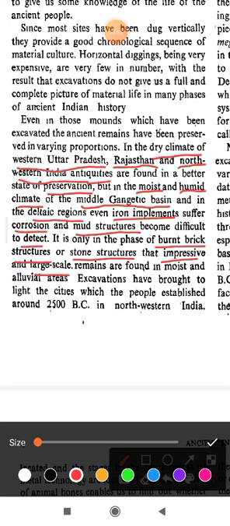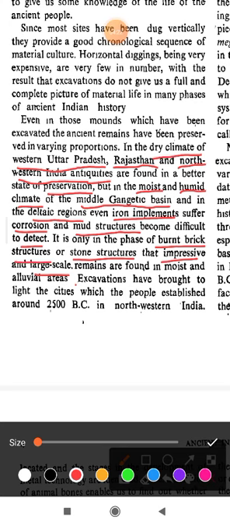But in the moist and humid climate of the middle Gangetic basin and in the deltaic region, even iron implements suffer corrosion and mud structures become difficult to detect. It is not only in the phase of burnt brick or stone structures that impressive and large scale remains are found in moist and alluvial areas.